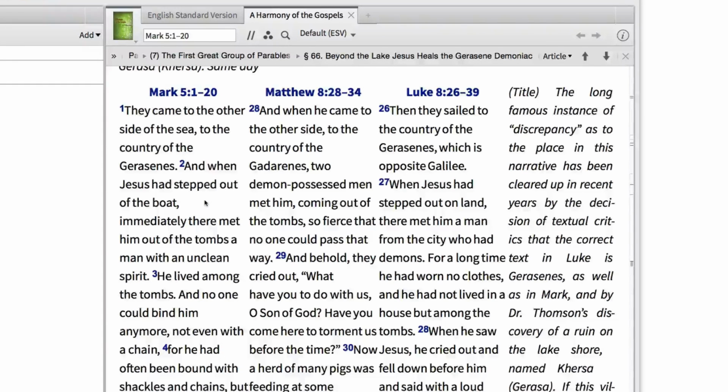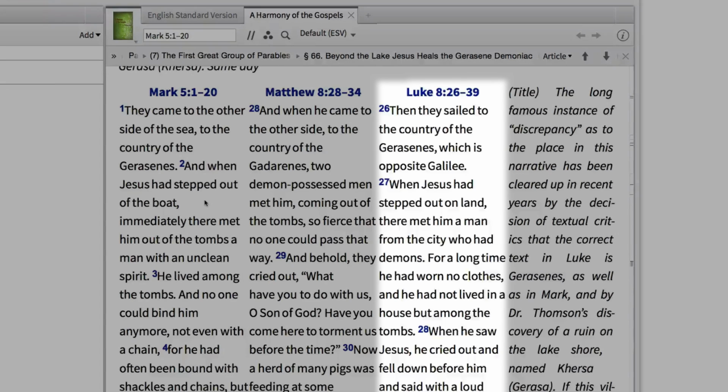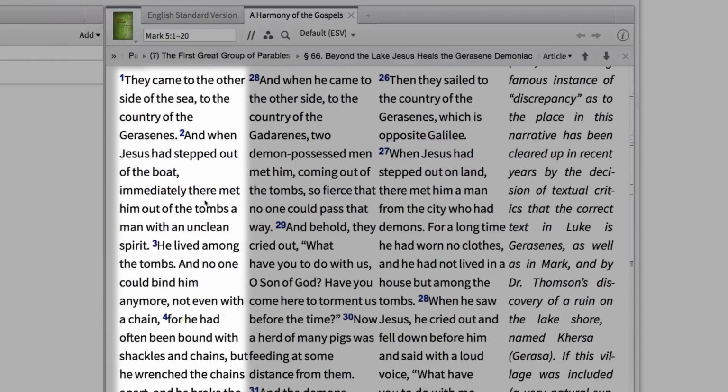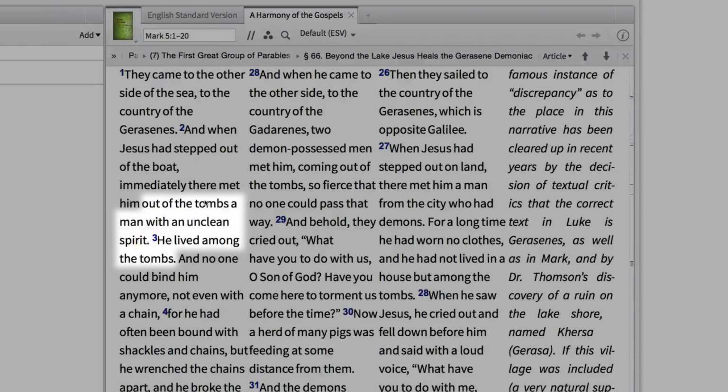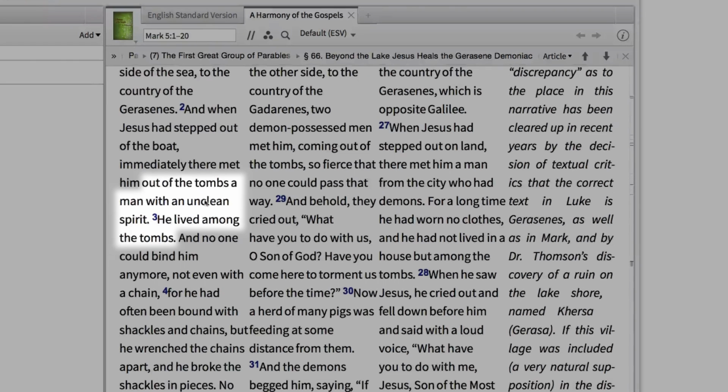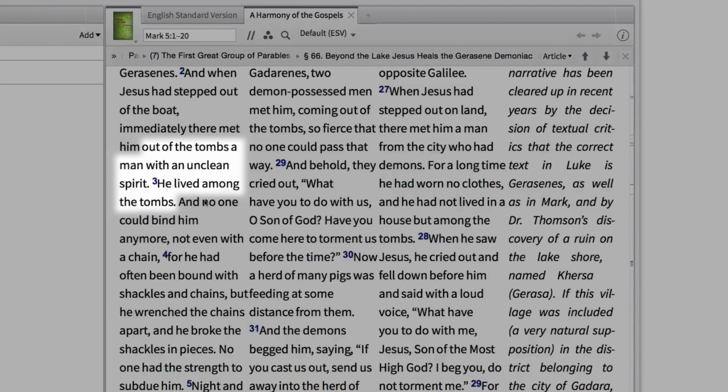Now I can follow the story in all three accounts, making it easy to compare and pinpoint significant details unique to one account. For instance, in Luke, the author tells the story of Jesus encountering a demon-possessed man who had not worn clothes or lived in a house, but lived in tombs. From Mark, we discover that this individual had an unclean spirit, then that he lived in the tombs, which just happened to be an unclean place. Mark makes this connection for us, while Luke doesn't.